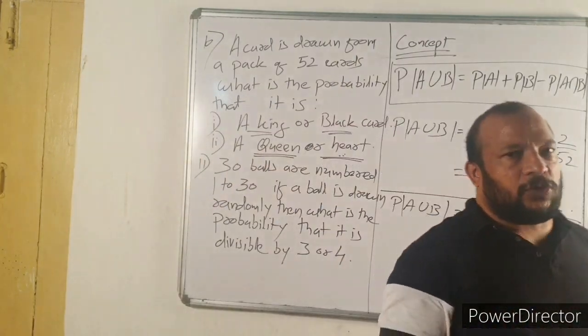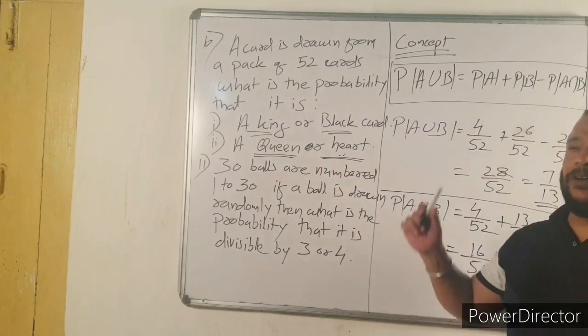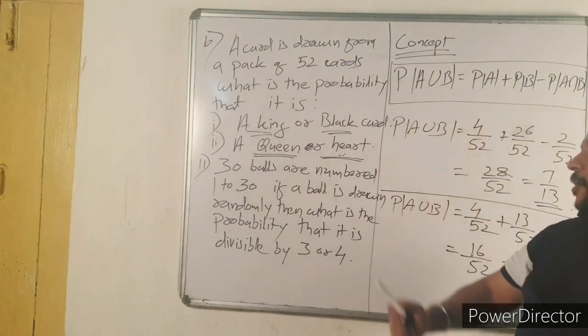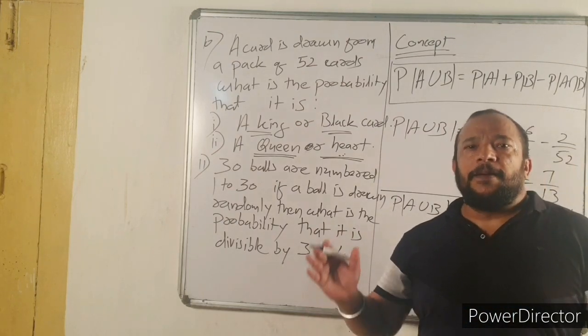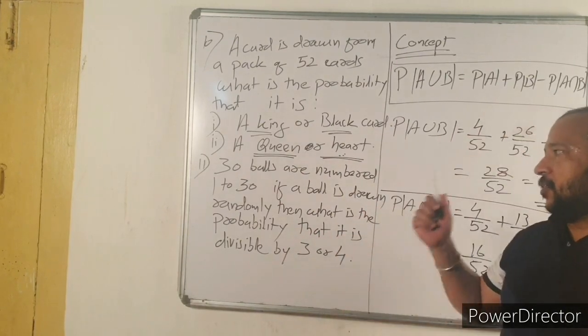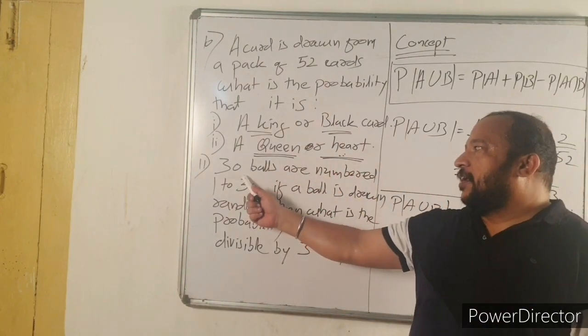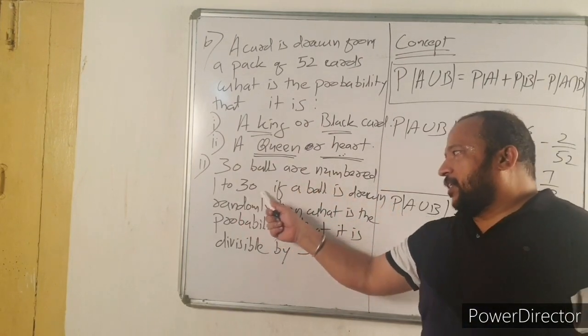Now let us discuss the next question based on numbers. Again, the concept is the same. Probability of A union B is equal to probability of A plus probability of B minus probability of A intersection B. So question number 11. 30 balls are numbered 1 to 30.